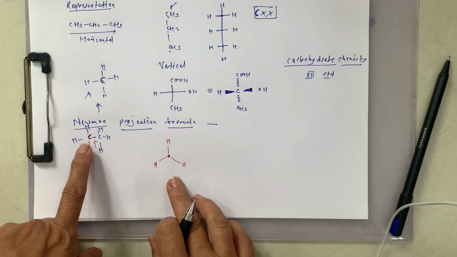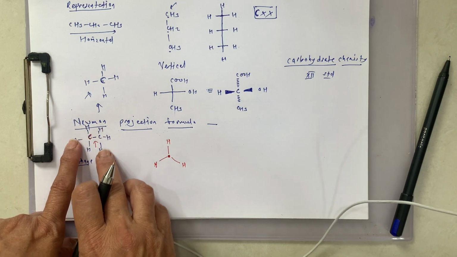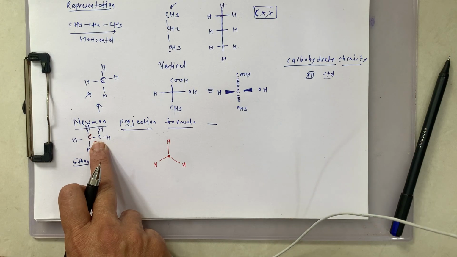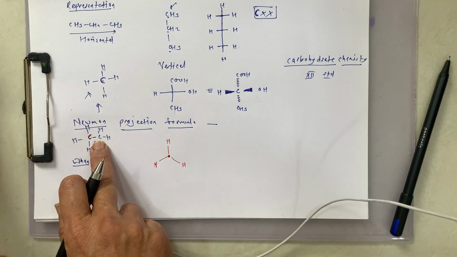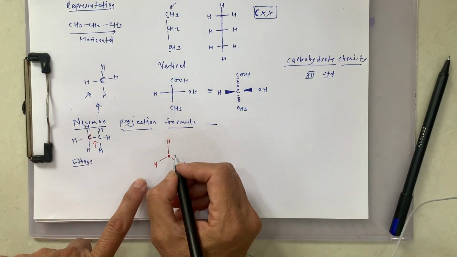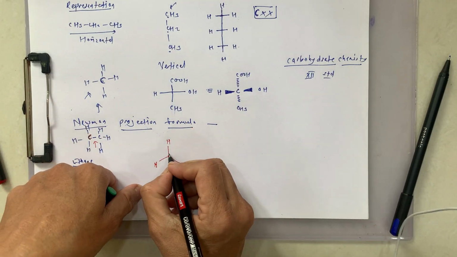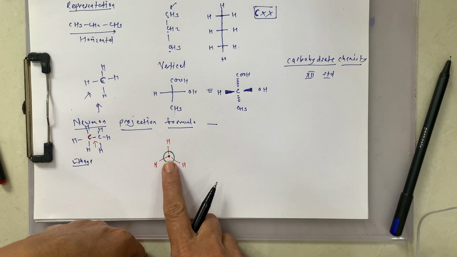Now what is remaining? The second carbon, with the C-C single bond, and 3 hydrogens attached to the second carbon. But the main thing is that C-C is not visible. Then how to show it? To show this carbon, we use a circle around this dot.